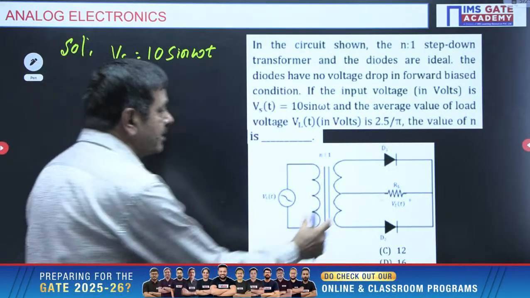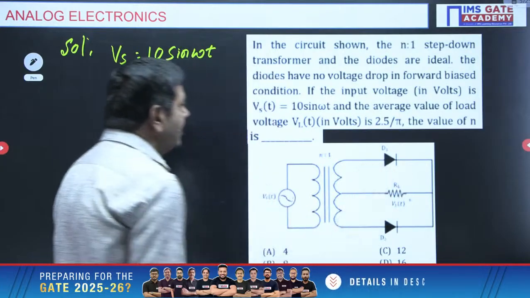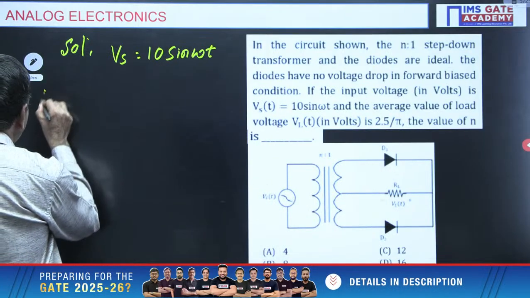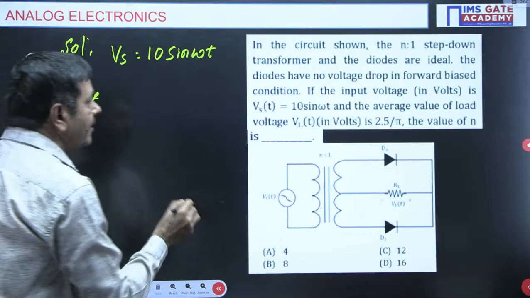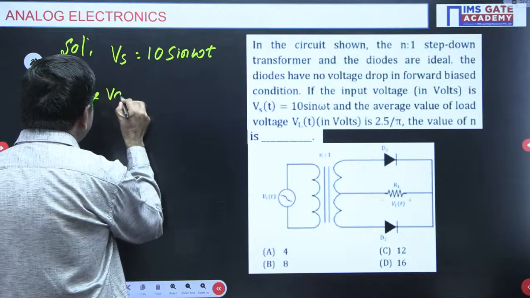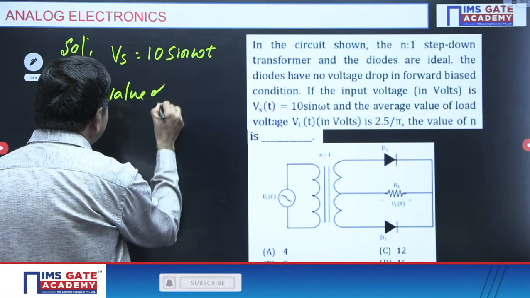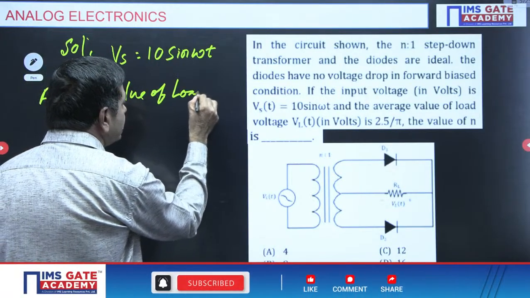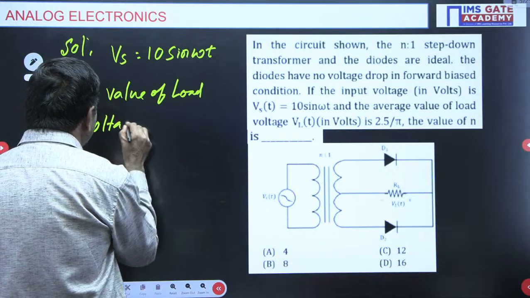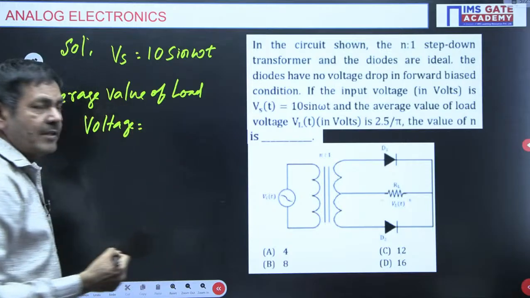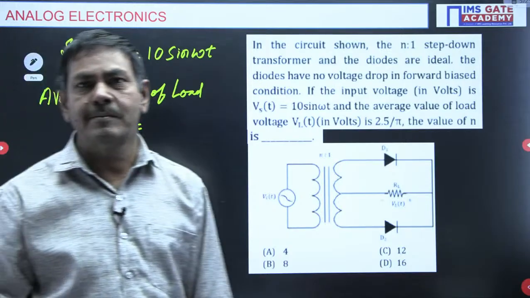Average voltage means the voltage across the load. The average value of the load voltage and VDC both are the same only.